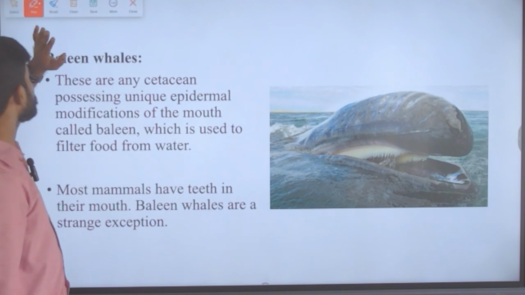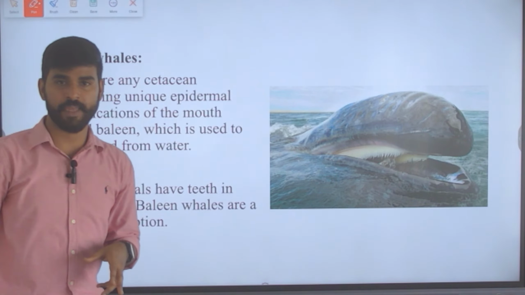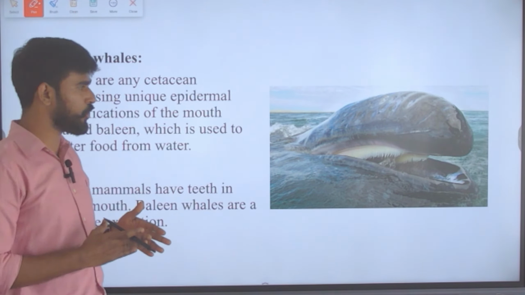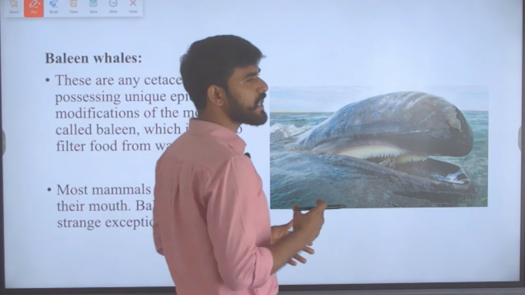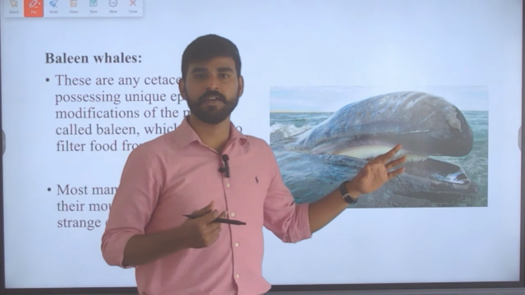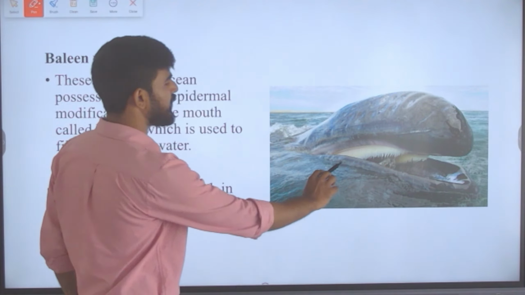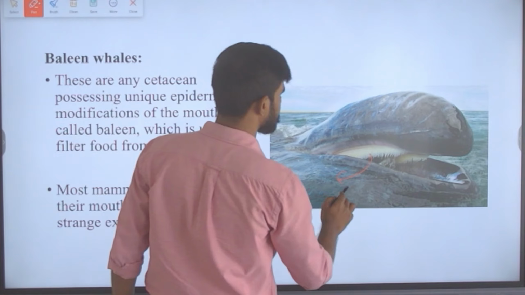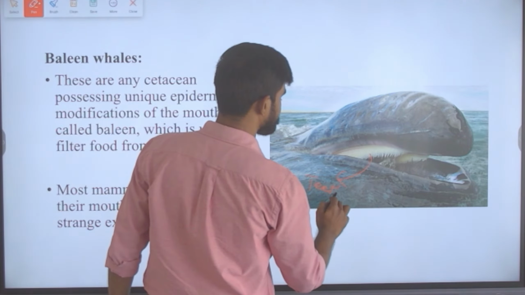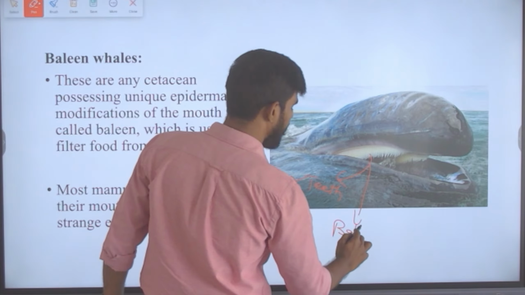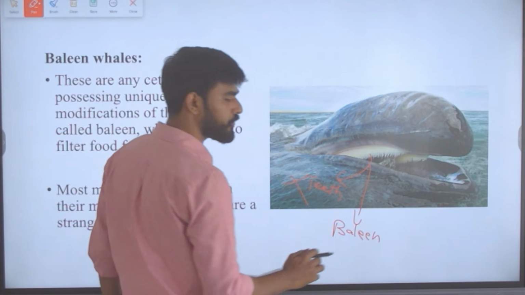So in the previous slide we saw baleen whales and baleen plates. So what is this baleen? Generally mammals have teeth, whereas these baleen whales have something called baleen. Such an arrangement is called baleen. These are not teeth. They are called baleen, and they are used to filter the food.